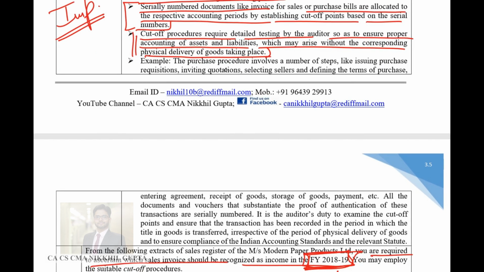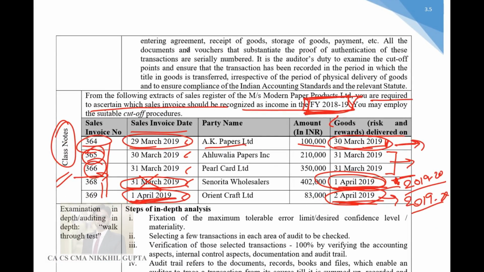For example, the purchase procedure involves a number of steps like issuing the purchase requisition, inviting quotations, selecting sellers, defining terms of purchase, entering into an agreement, receipt of goods, storage of goods, payment, etc.